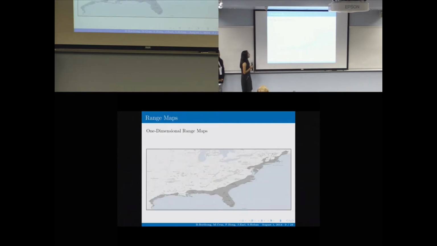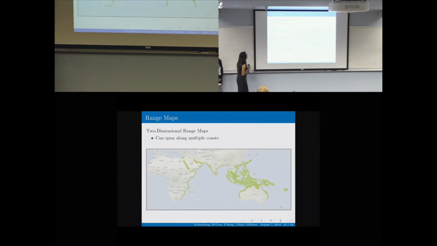After looking at the range maps of those 19 species, we categorized the range maps into 2 categories. We had one-dimensional range maps and two-dimensional range maps. Now, one-dimensional range maps span along a single coast, and their width is less than 10% of their total length. Two-dimensional range maps can span along multiple coasts and oceans, and their width is greater than 10% of their total length.